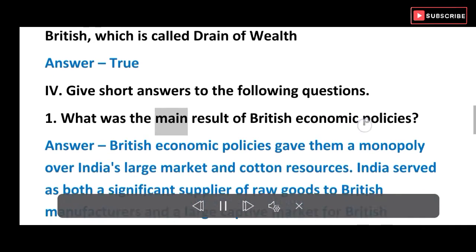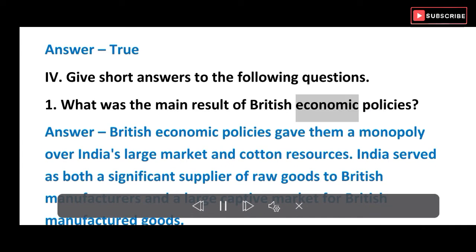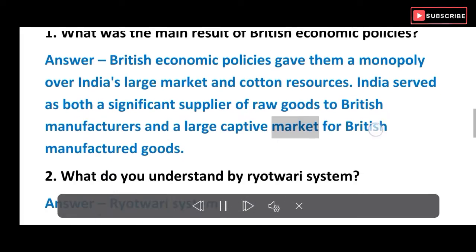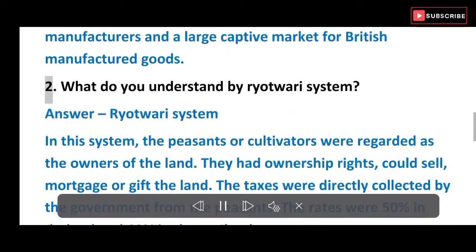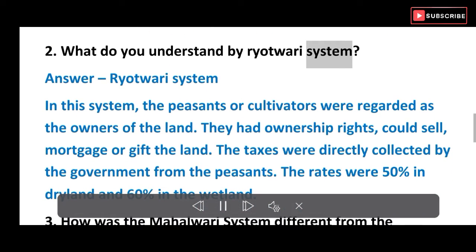4. Give short answers to the following questions. 1. What was the main result of British economic policies? Answer, British economic policies gave them a monopoly over India's large market and cotton resources. India served as both a significant supplier of raw goods to British manufacturers and a large captive market for British manufactured goods.